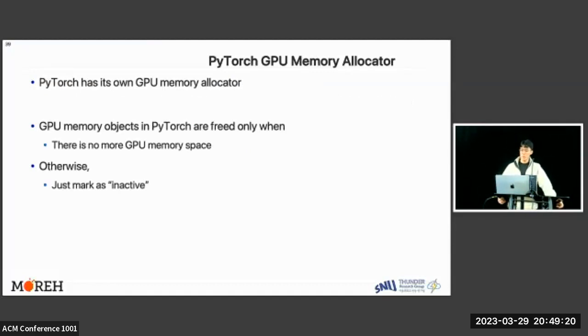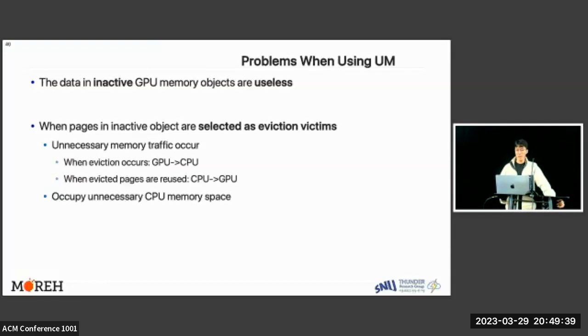The second optimization technique is related to the PyTorch GPU memory allocator. PyTorch has its own GPU memory allocator, and GPU memory objects in PyTorch are freed only when there is no more GPU memory space. Otherwise, they are just marked as inactive. In fact, the data in inactive GPU memory objects are useless.